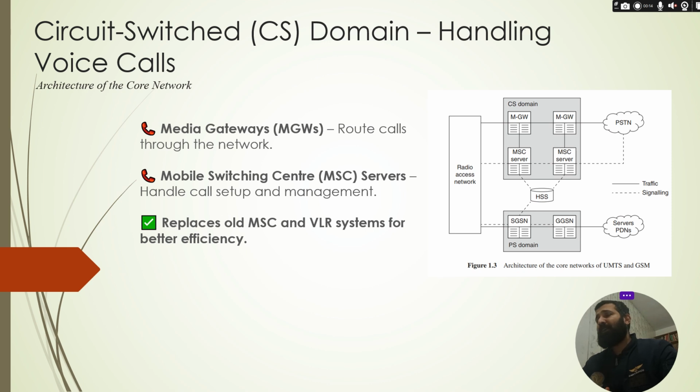In the CS domain, two critical components work together. These two critical components are media gateways and mobile switching center servers. Media gateways are responsible for routing voice calls between different parts of the network. Mobile switching center servers are responsible for handling call setup, management, and termination via signaling messages. These both replace older systems like the mobile switching centers and visitor location register, making networks more efficient.